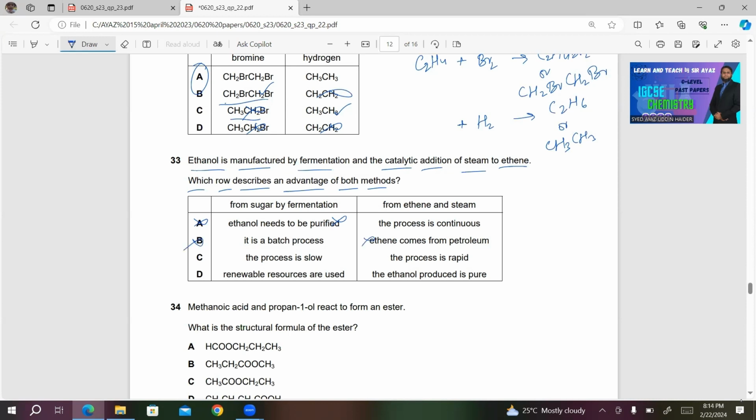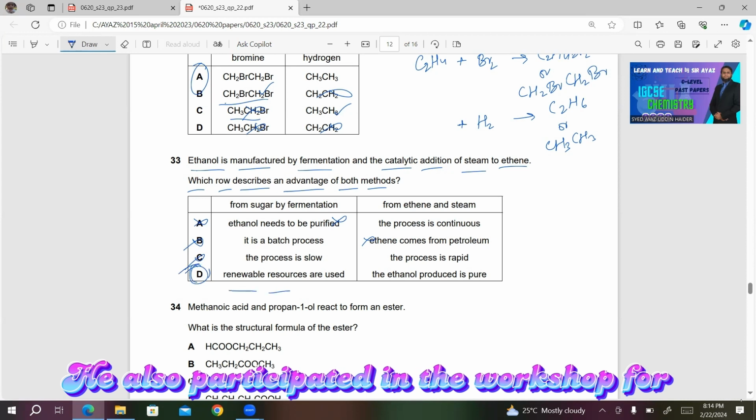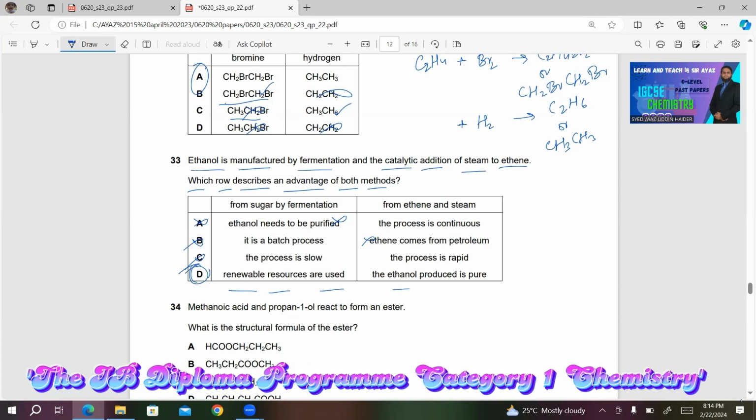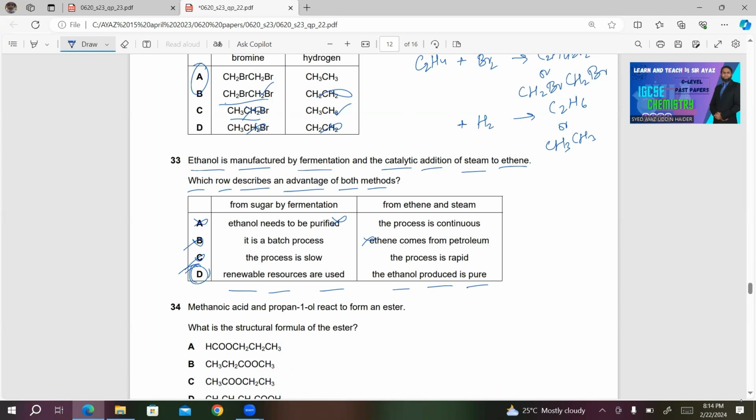C, the process is slow, so this is also not advantage. Obviously, D will be the right answer for this question. Renewable resources are used when we are preparing alcohol from fermentation of sugar, and the ethanol produced is pure when we are getting ethanol by reacting ethene and steam. So D will be the right answer for this multiple choice question.